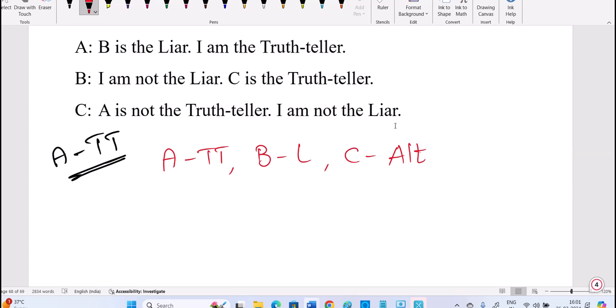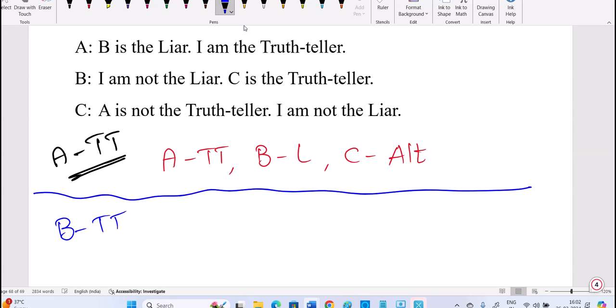C is the alternator, he can speak either way. Checking that is a waste, because among those two statements one can be true and one can be false, or both false, and there is no problem because the alternator can do anything. So I hope this is satisfied. So B is the liar, A is the truth teller. Some people will argue, no sir, my answer is B is the truth teller. Okay, let it be. I will also see why the remaining options are wrong. Now see the problem.